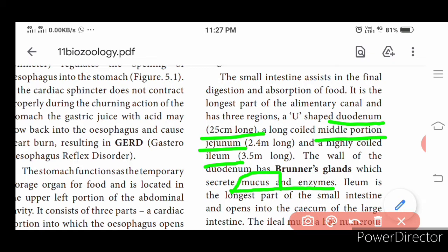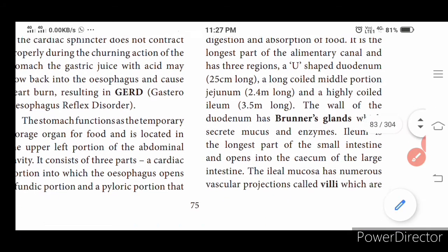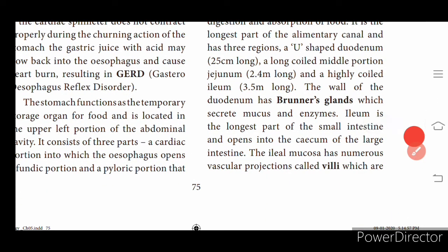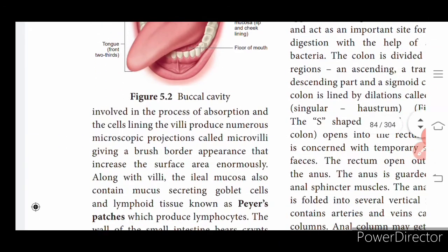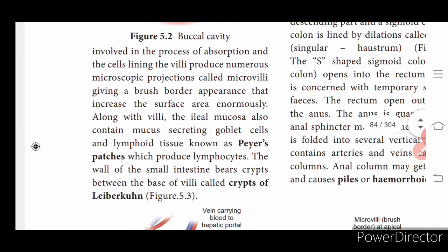And the ileum is the longest part of the small intestine, and it opens into the cecum of the large intestine. The ileal mucosa has numerous vascular projections called villi, which are helpful in the process of absorption.